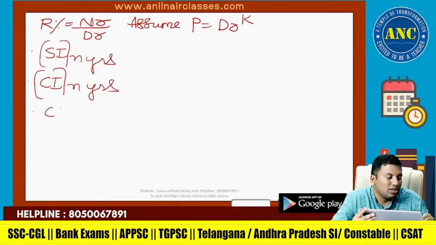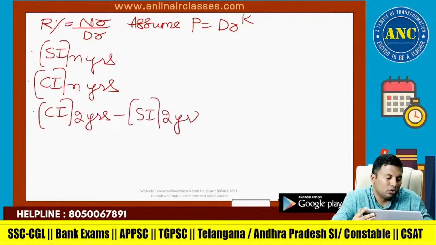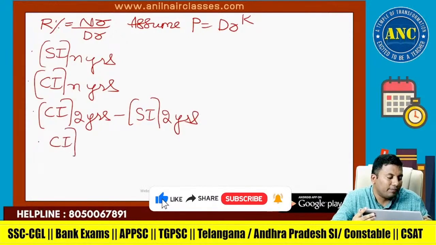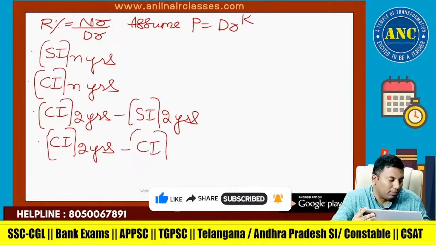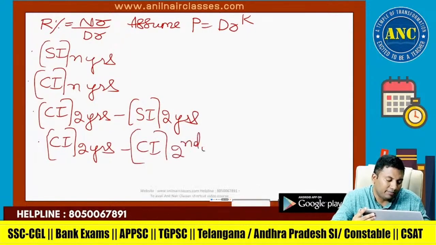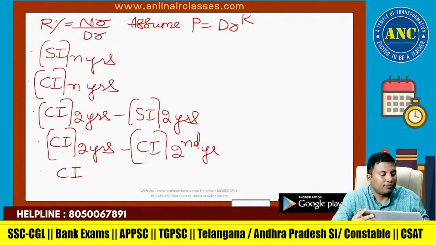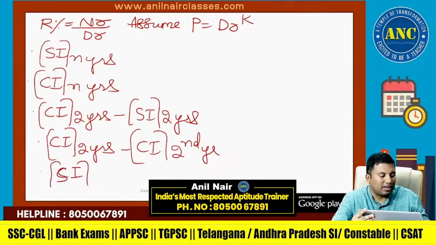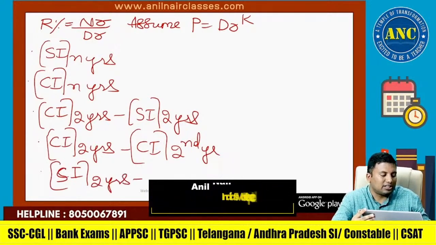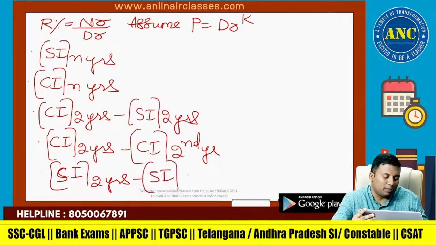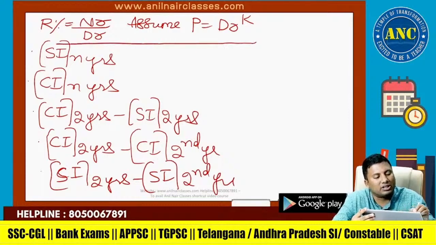You can solve CI for 2 years minus SI for 2 years. Multiple problems, one approach. You can solve SI for 2 years minus SI for second year. All these problems can be solved by using this approach.